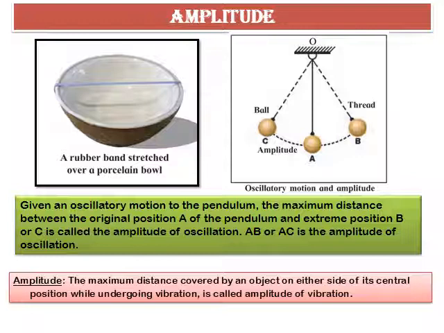So now let's define the term amplitude. The maximum distance covered by an object on either side of its central position while undergoing vibration is called amplitude of vibration. Or in other words, we can term it as the distance between the mean or the central position to the extreme position of an oscillator on either side is called amplitude.